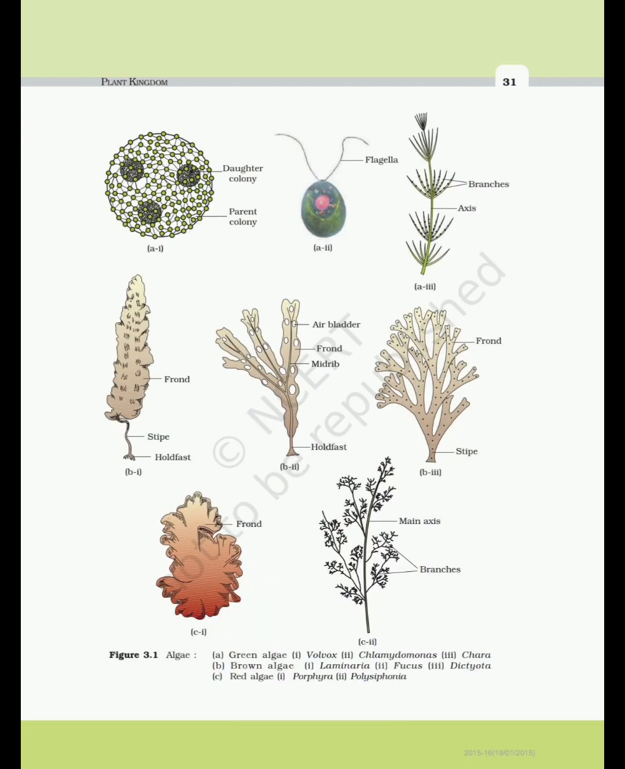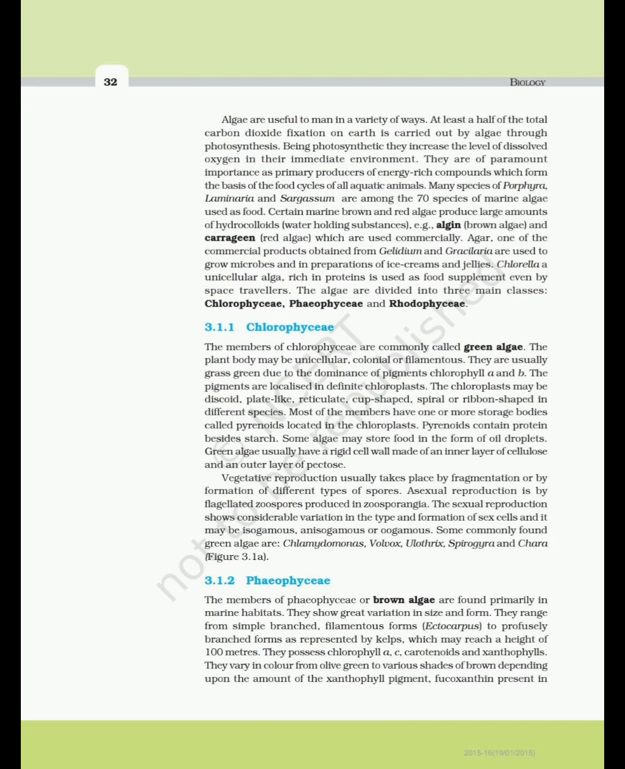Figure 3.1 Algae. A. Green algae: i. Volvox, ii. Chlamydomonas, iii. Chara. B. Brown algae: i. Laminaria, ii. Fucus, iii. Dictyota. C. Red algae: i. Porphyra, ii. Polysiphonia. Algae are useful to man in a variety of ways.